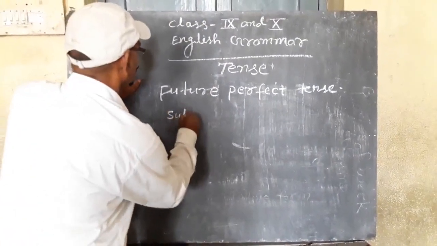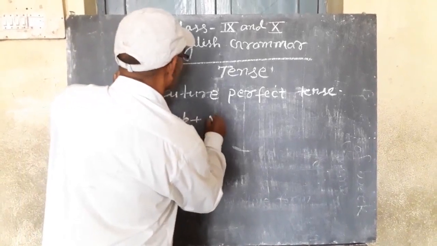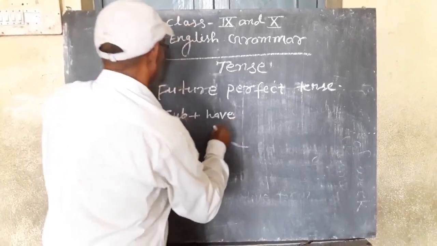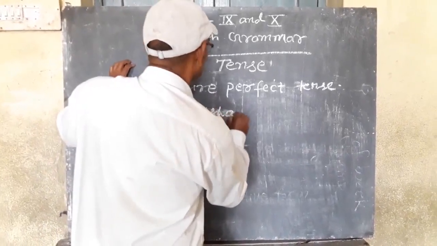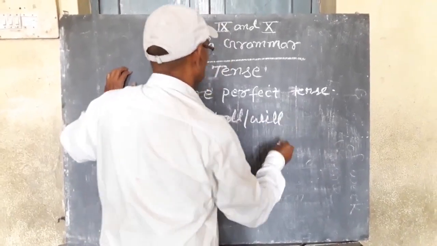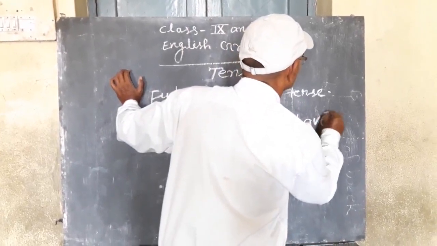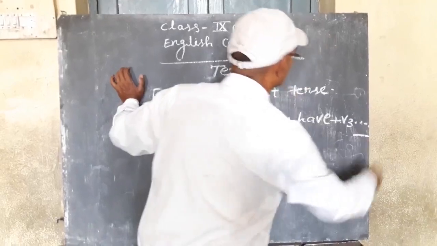subject plus shall have, subject plus shall or will plus have plus V3 plus other thing.